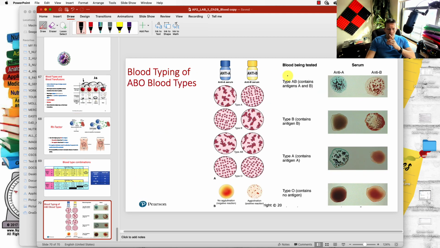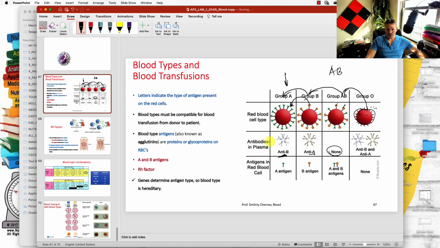Many of you had trouble with that, even though we performed those tests in the lab. Some of you were confused with anti-A serum and anti-B serum. But you can treat them as similar to antibody A and antibody B. You see here, group A has anti-B.